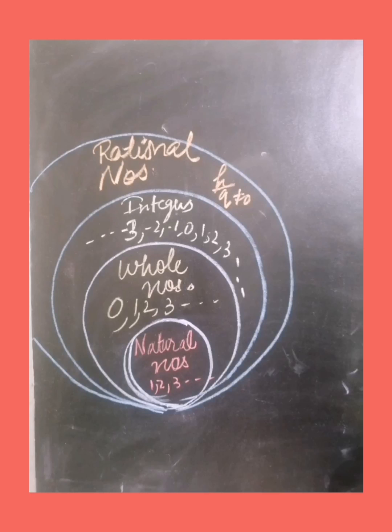Now we will talk about rational numbers. We have studied this in class 8 and 9 also. So what are rational numbers? Rational numbers are the numbers that are in p by q form where q is not equal to 0. So we all know in brief about this. So I can say that integers, whole numbers and natural numbers are rational numbers, but rational numbers are not all integers. This will be understood as it is already taught.